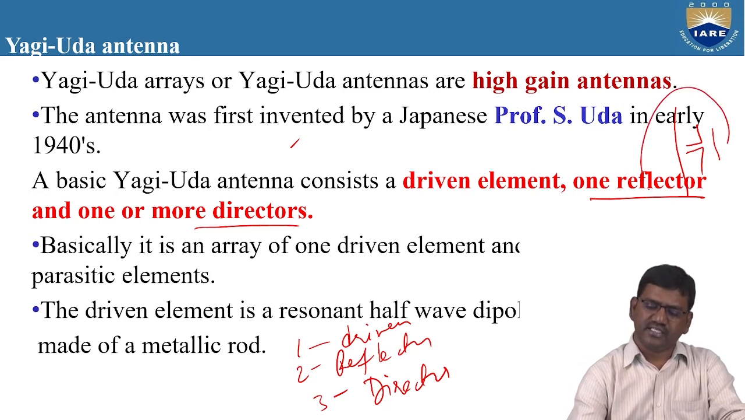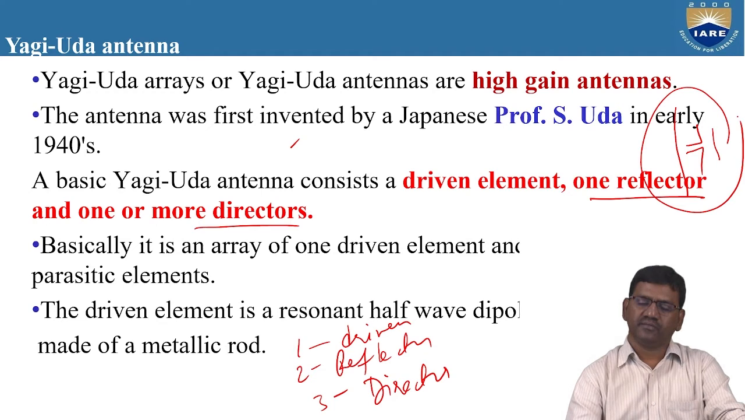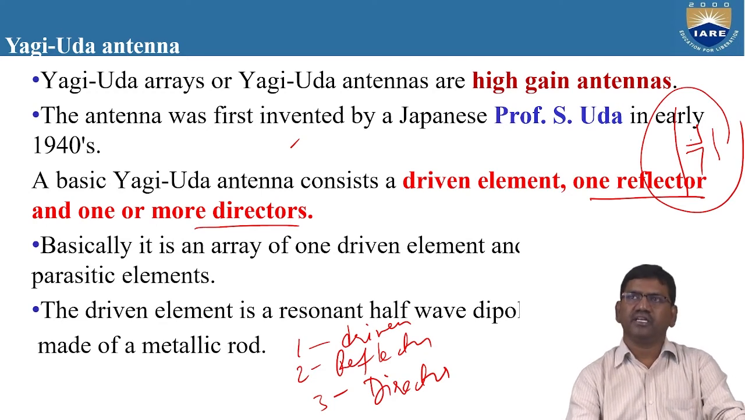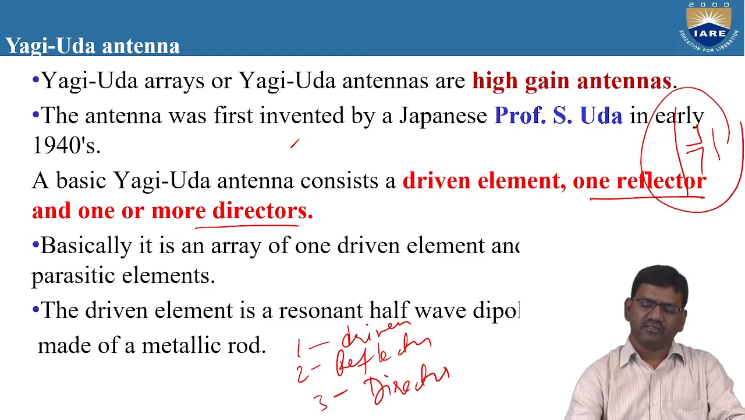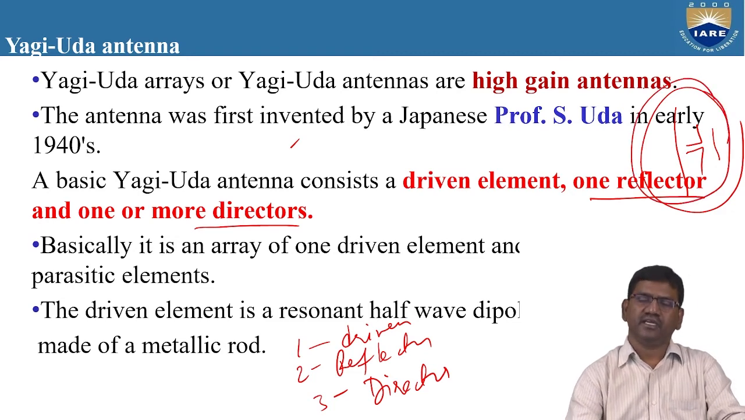So this is the basic design of the Yagi-Uda antenna. Basically, the driven element size is small, the reflector size is more than the driven element, and the director size is less than the half-wave dipole antenna.